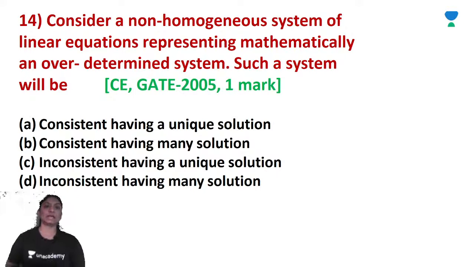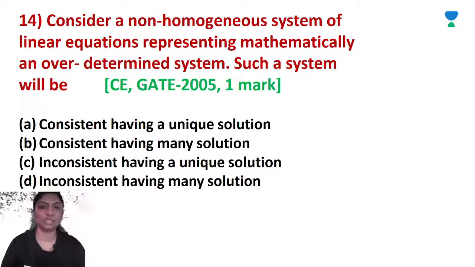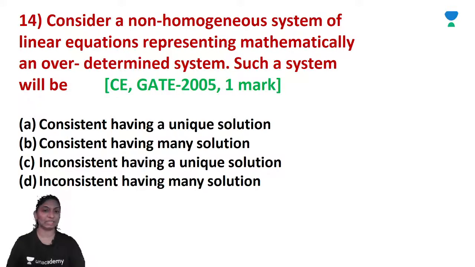Now let's see. Consider a non-homogeneous system of linear equations representing mathematically an overdetermined system. Such a system will be: consistent having unique solution, consistent having many solutions, inconsistent having unique solution, or inconsistent having many solutions.